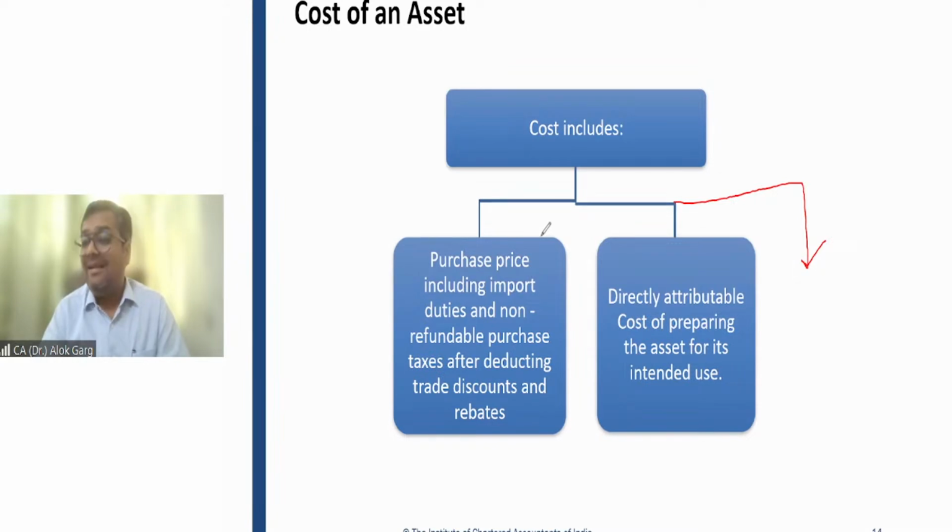Then there was a directly attributable cost. You remember I gave an example of the machine which you are buying from China. There is transportation, freight inward, site preparation cost, installation cost, assembly cost, professional fee, trial run expenses. Directly attributable cost. Then there was a third item.